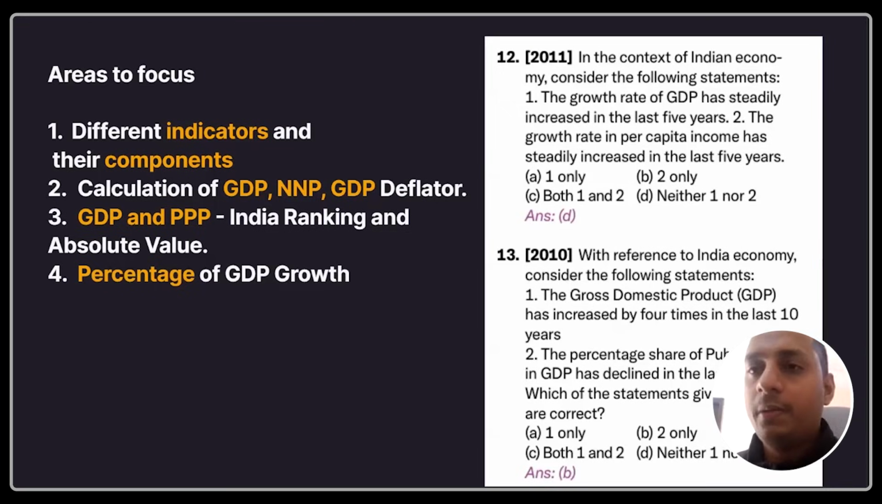And the percentage of GDP growth also. Was there any significant steady increase? Has India's GDP steadily increased from 2020? All these different things, you can use logic to get the same. So different indicators, components, calculations. These are the information you need to follow. Any doubts? Third, Germany. Yes, third is Germany.